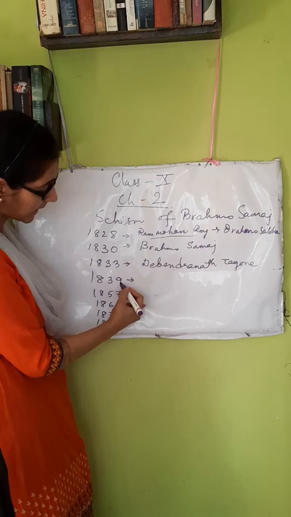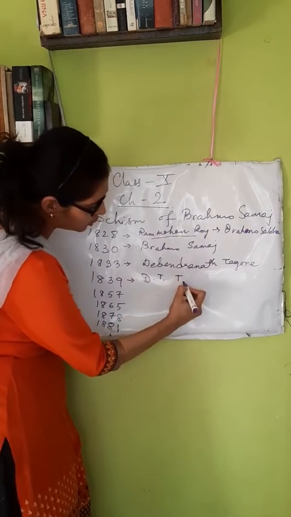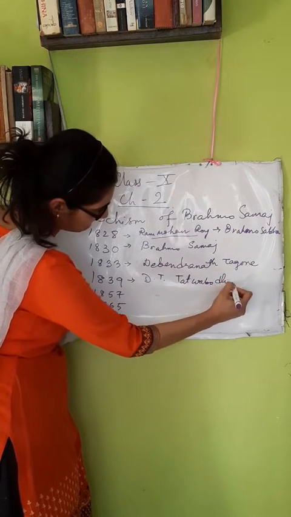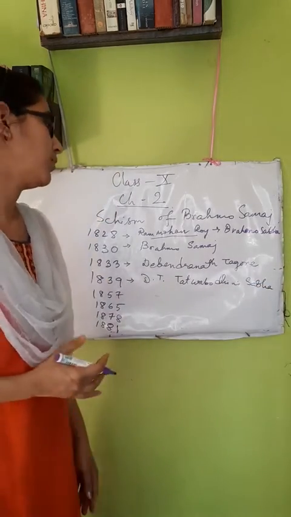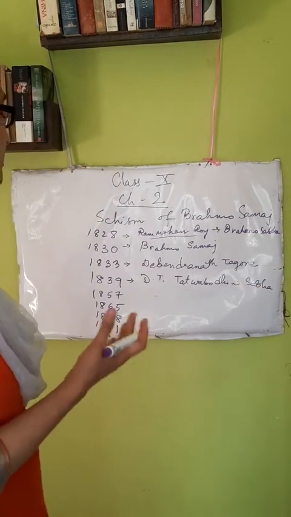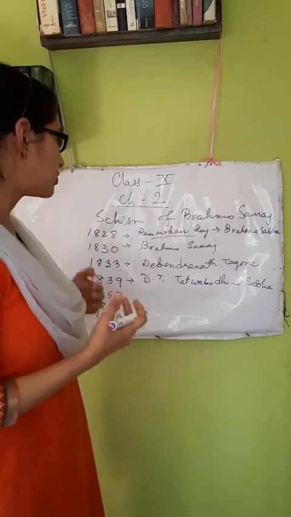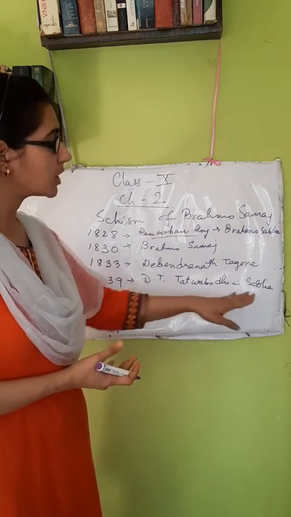In 1839 we see that Devendranath Tagore founded the Tattvabodhini Sabha, which was formed for spreading awareness or spreading the knowledge about the religious movement of Brahmo Sabha. These messages were spread through the Tattvabodhini Sabha.